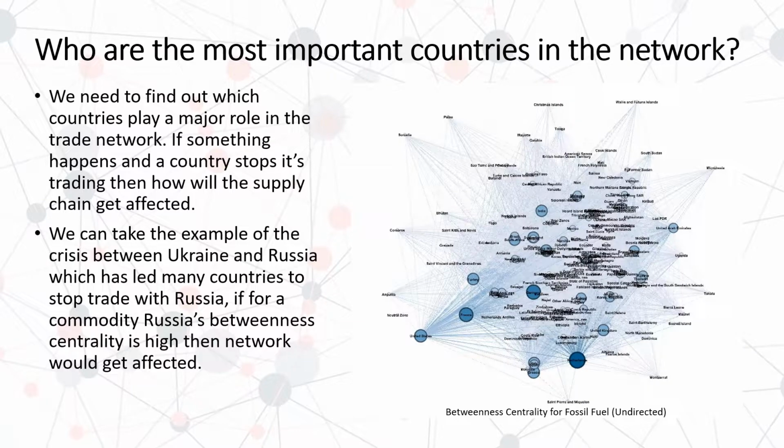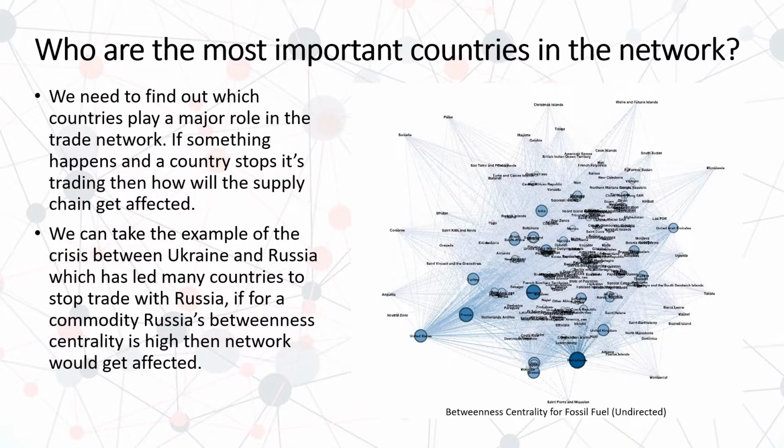So next, we wanted to answer the question of who are the most important countries in our network. So what we did is we calculated betweenness centrality for this. For example, here if we remove one country from the trade network, how would the other countries get affected? In the light of current events, the crisis between Ukraine and Russia, many countries have levied sanctions on Russia, and if Russia has a high betweenness centrality value for that particular commodity, the whole trade network is bound to get affected.